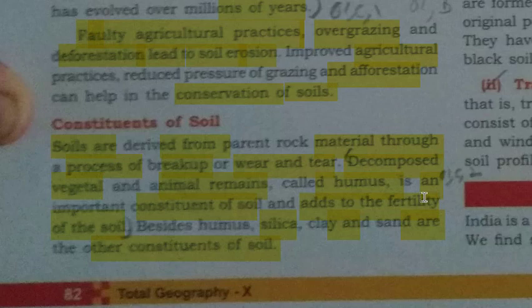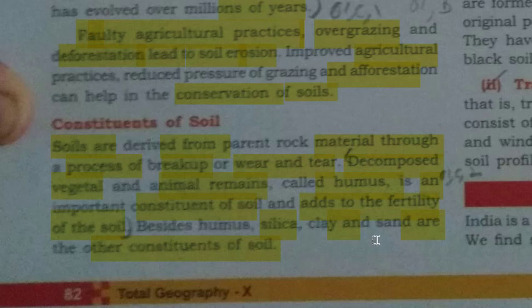So we can see that the major constituent of the soil is its parent rock. The weathering of the parent rock, or we can say the breaking of parent rock or wear and tear of the rock, creates very small pieces. Okay, then some vegetal or animal remains mix in that broken part. These decomposed vegetal or animal remains we call humus, and the other constituents are silica, clay and sand. They also add up to the soil.